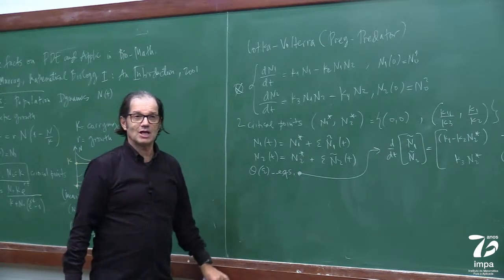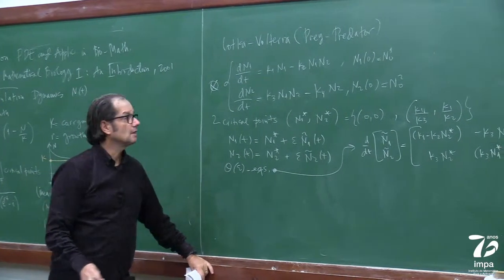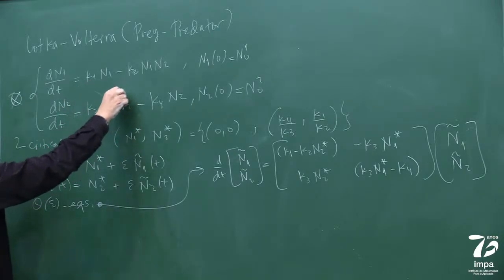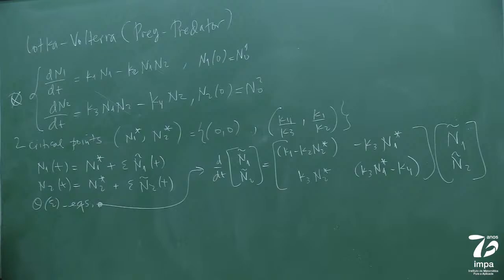But that would have been a not very good linearization. You see what I'm saying? If I say linearize this equation, one would just say, okay, drop the nonlinear terms. But that would have been a bad idea. And that's what I'm about to show you. Why would it have been a bad idea? Because I have two critical points.